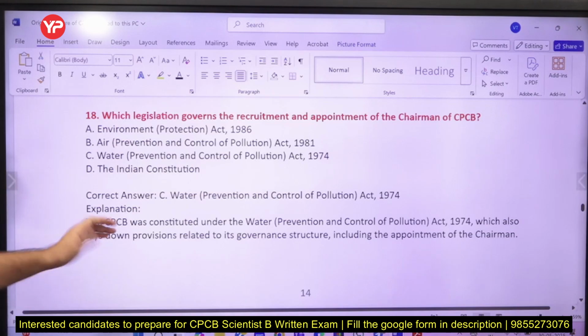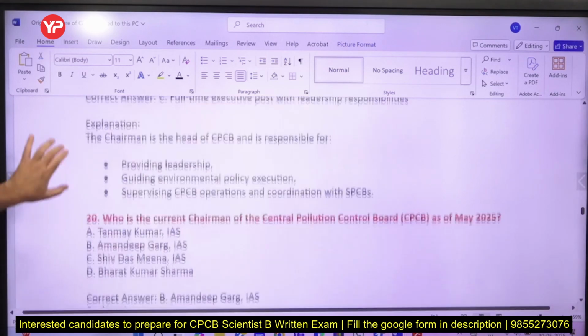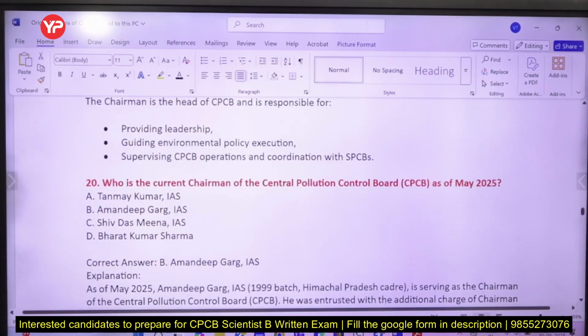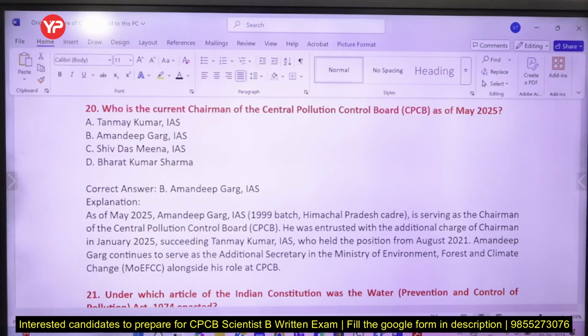The Water Act 1974 only mentions the appointment of the chairperson. The member secretary has full time executive and leadership responsibility, and does the day to day activities. The chairperson provides the leadership on policies, because the chairperson is closely linked with the ministers. Amandeep Garg, an IAS officer of the Himachal Pradesh cadre, is the chairperson of the Central Pollution Control Board. He was given additional charge of chairperson.